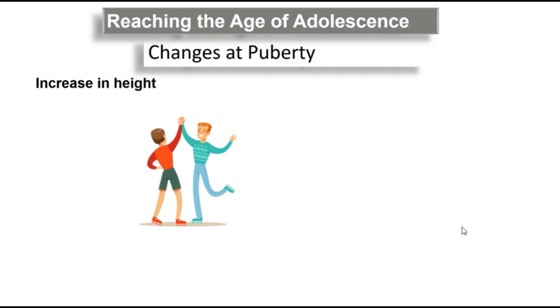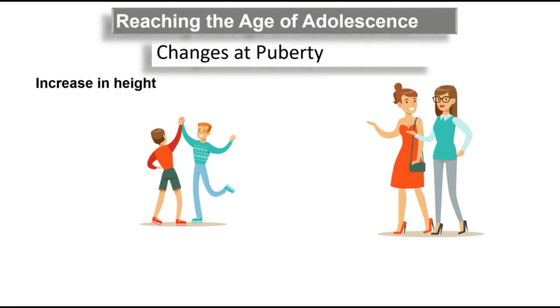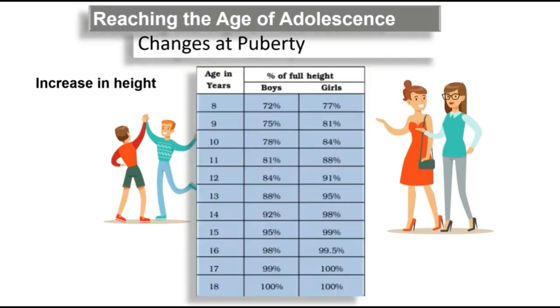So go ahead with the increase in height, right? Generally girls will have a faster increase than the boys at a particular age. We have referred in the previous video tutorial to a table where you can make out that the boys at the age of 8 complete 72% of their height, whereas girls complete 77% of their height. So this table will give you information.